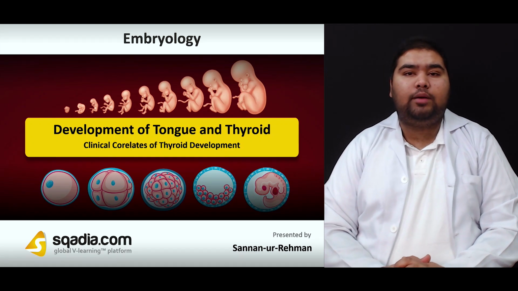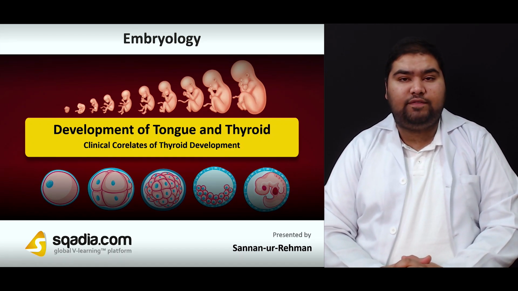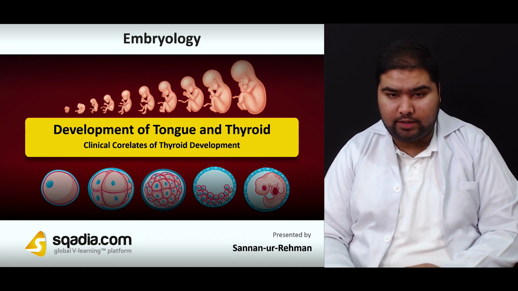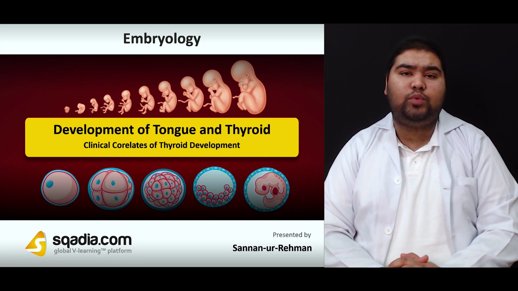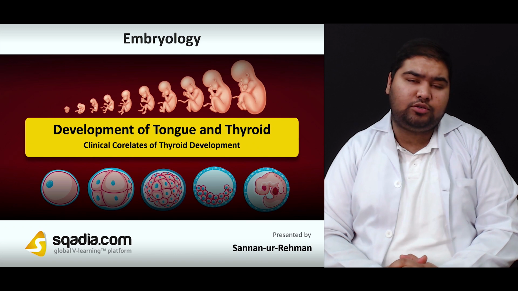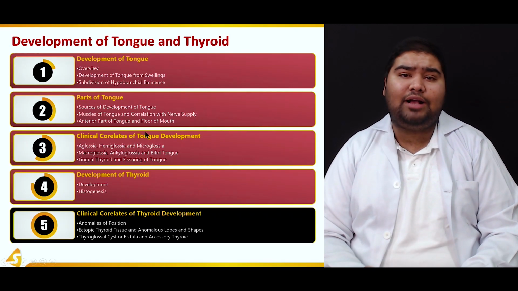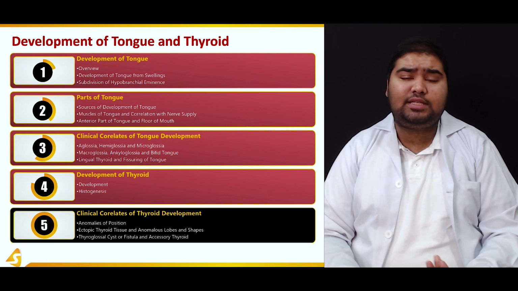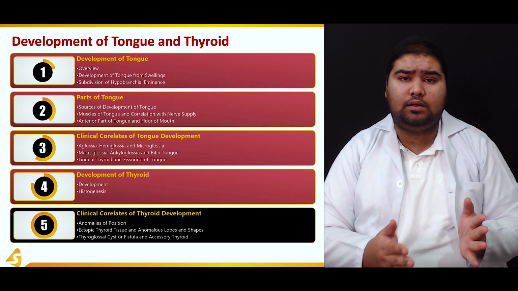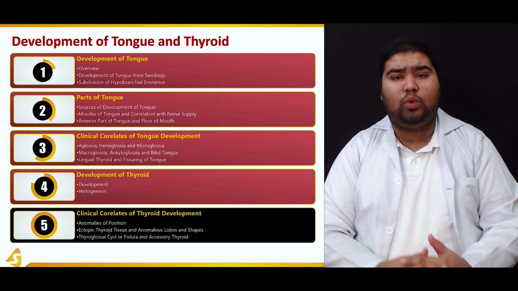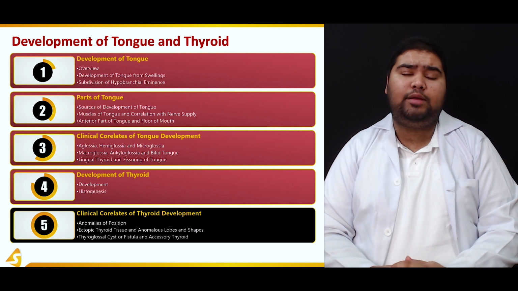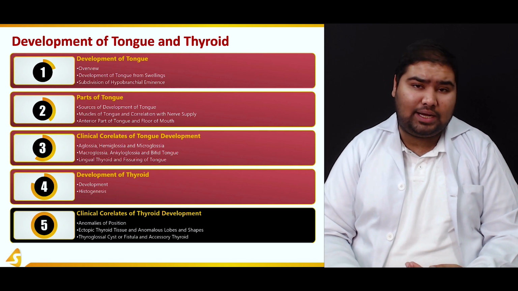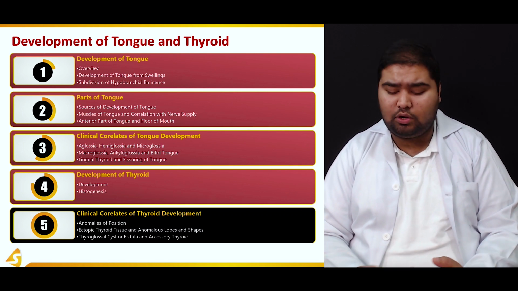Hello everyone, we're talking about the development of the tongue and thyroid development, and now we'll talk about the clinical correlates of thyroid development. The section has been divided into various clinical considerations which develop due to lack of completion of the process of development of the thyroid. These are various conditions that may occur due to anomaly at one site or the other, at one stage or the other, and hence an abnormality in the thyroid tissue may occur. So let's see what these abnormalities are and how they are categorized and what is the cause of them.